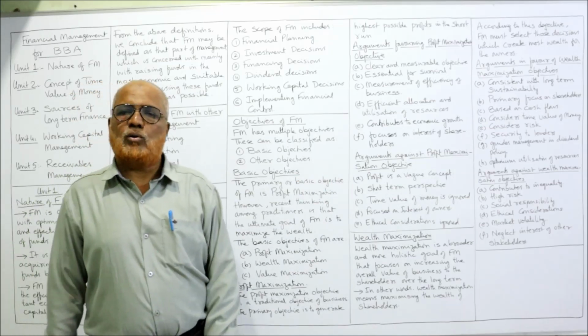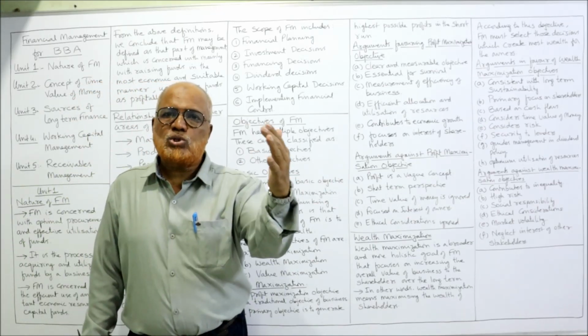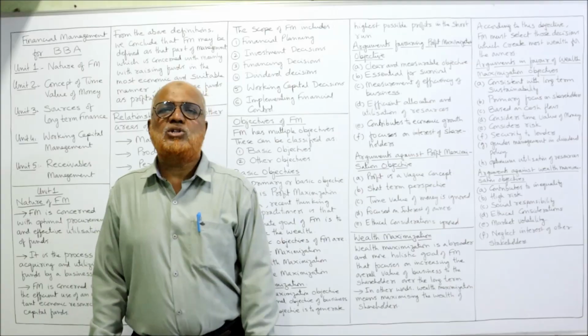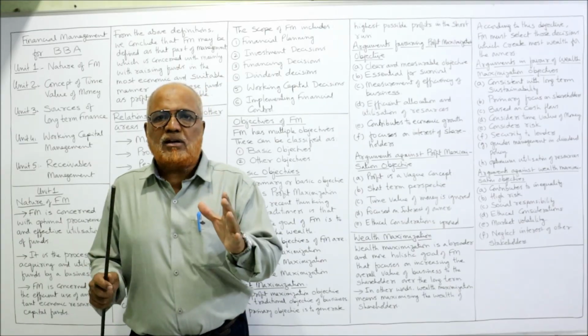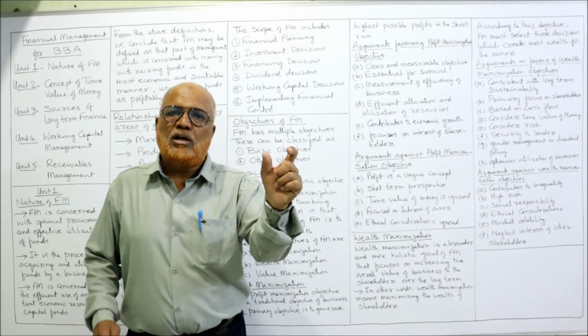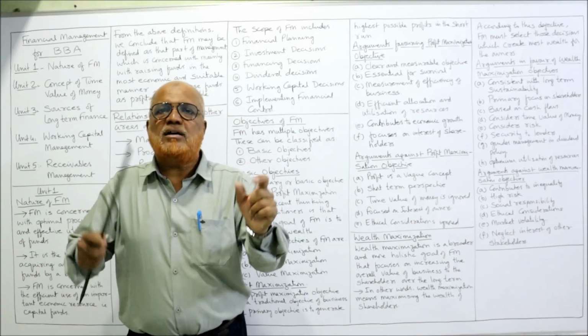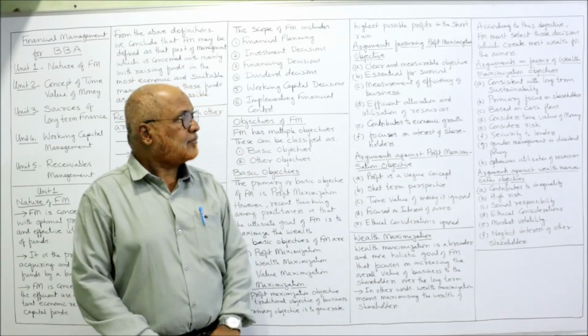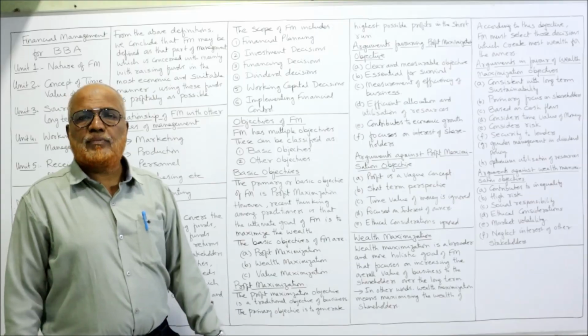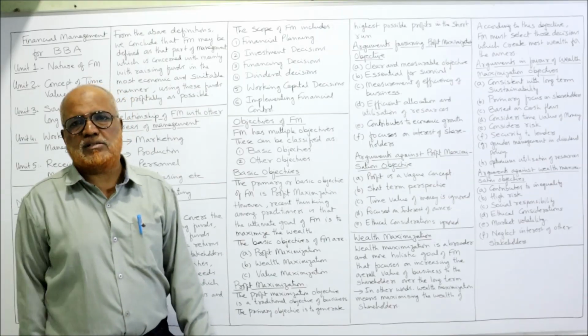Focuses on the interest of shareholders. The profit goes to the owners. Owners are the shareholders. So our concentration is profit maximization, and automatically it will maximize the owners' wealth. These are the points in favor of profit maximization.